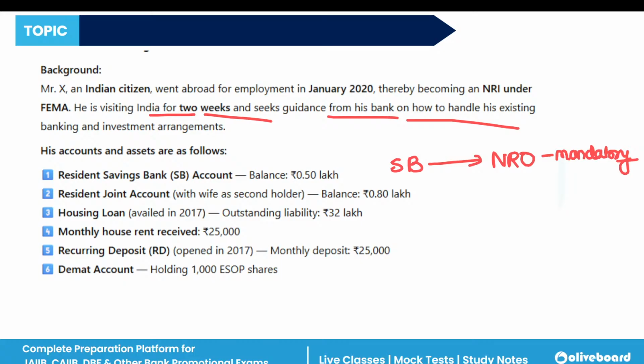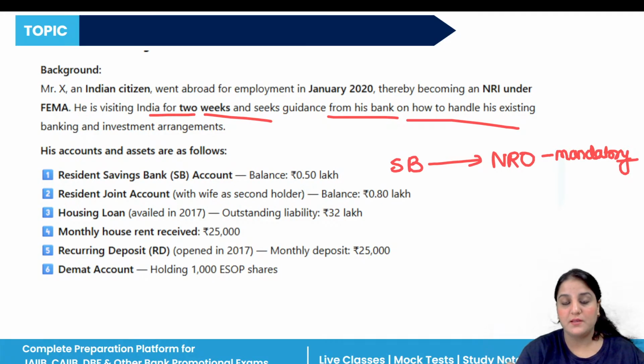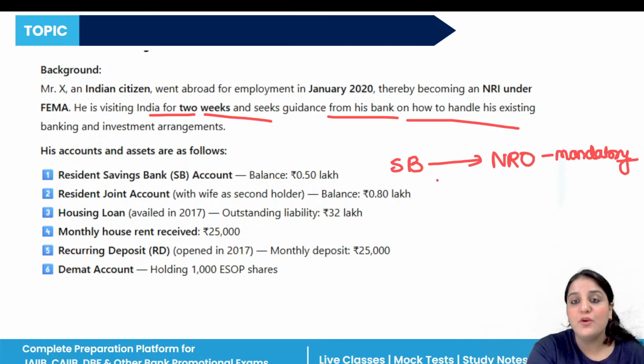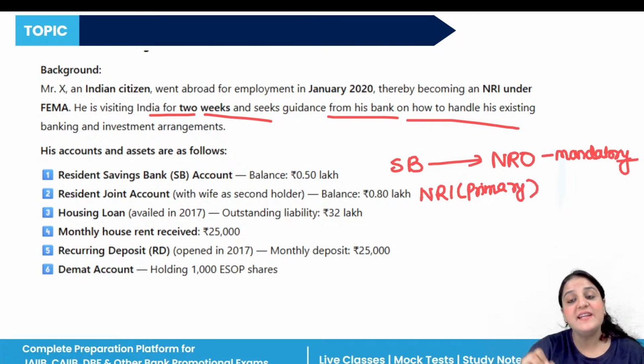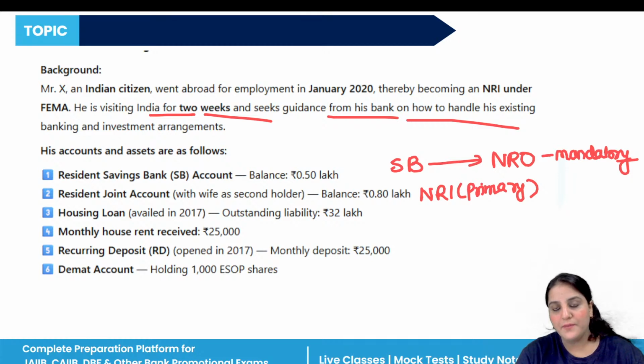See, these joint accounts can continue only if the NRI is the primary holder and the resident spouse is the second holder. So the account must be NRO, operated on a former or survivor basis. So what will be the action here? Redesignate the joint account as an NRO joint account, with Mr. X as the former and the spouse as survivor.